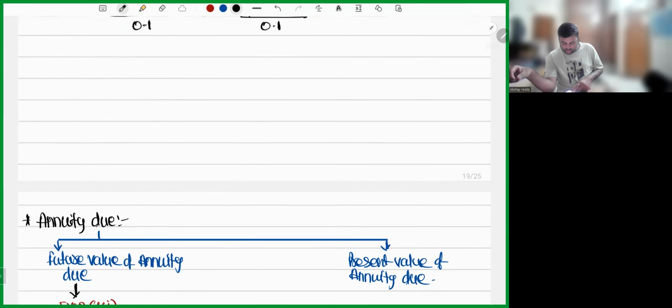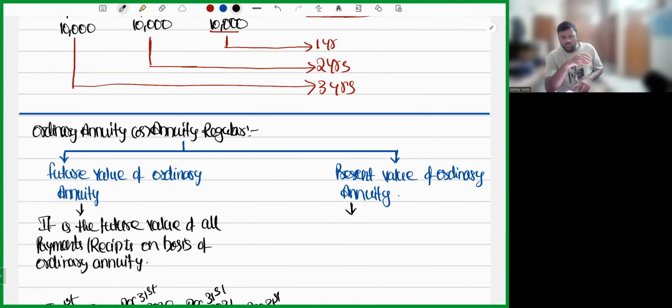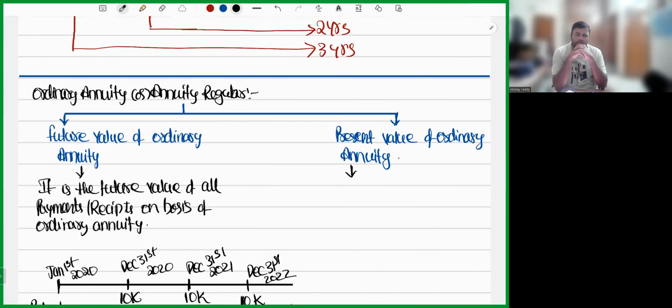Let us revise all these things once again. Let's do sums. Once sums on future value are completed, then we will do sums on present value. So what is an annuity? Annuity basically refers to an equal stream of cash flows made regularly for a limited period of time. If the limited period of time concept is violated, we call it perpetuity. How many types of annuity do we have? Two types: ordinary annuity and annuity due. In ordinary annuity, payments or receipts are made at the end of the period. In annuity due, payments or receipts are made at the beginning of the period.